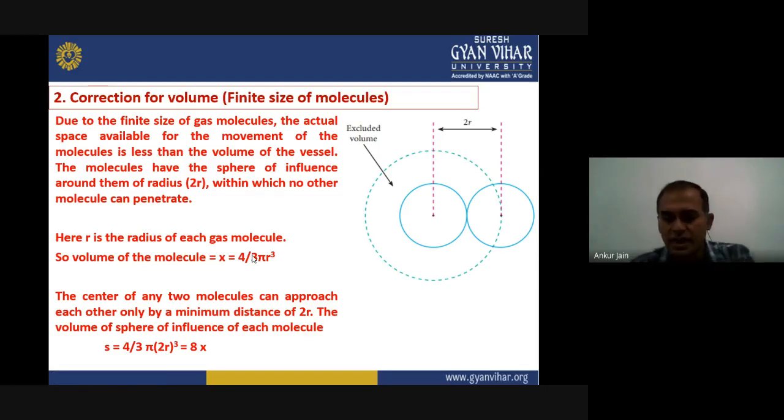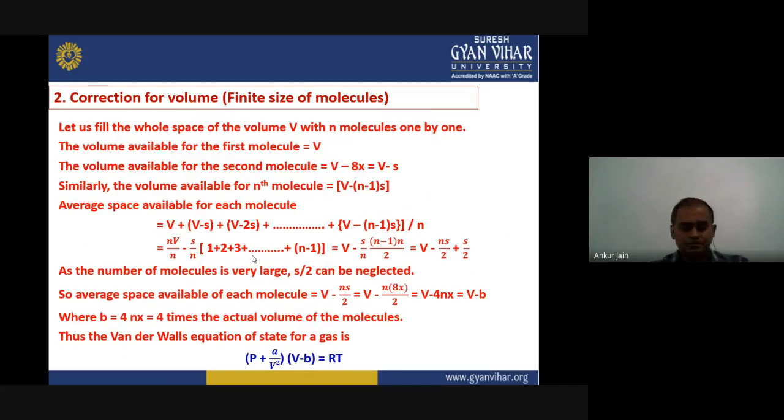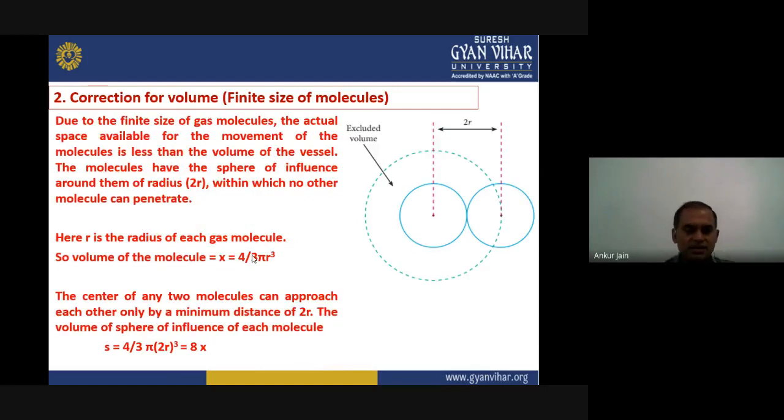Okay, now let us assume that the whole space of volume V is filled with n molecules. The total number of molecules to be filled in that volume is n, and they are filling that volume one by one. So as I mentioned earlier, the volume available for the first molecule will be equal to the volume of that space, that means capital V. But when the second molecule enters that space, the volume available for the second molecule will be V minus 8 into x, which is calculated in the last slide.